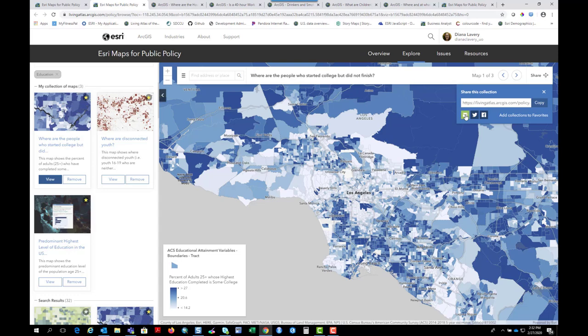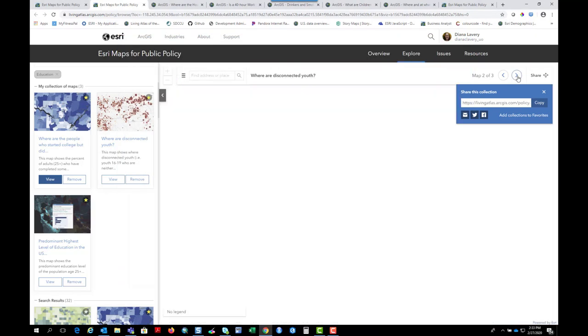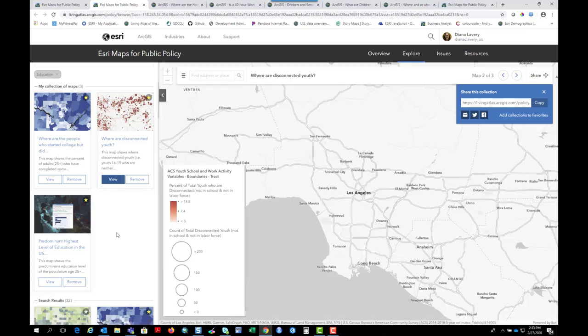I can also send this collection of maps to a policy worker or a community organizer, education advocate in the Los Angeles area. They'll get the 3 map titles and then this collection all zoomed in to LA, and they just carousel through the maps as we're doing here.